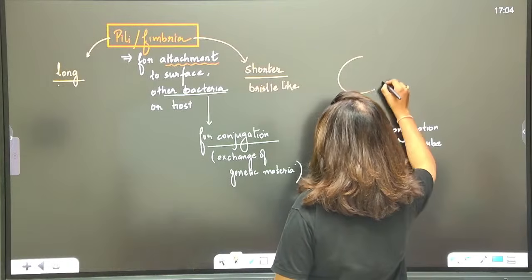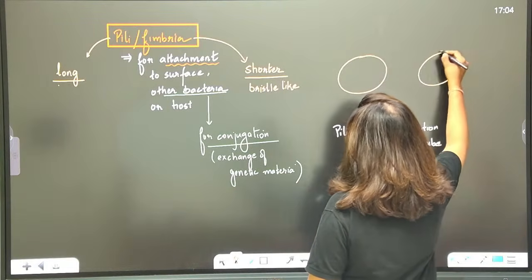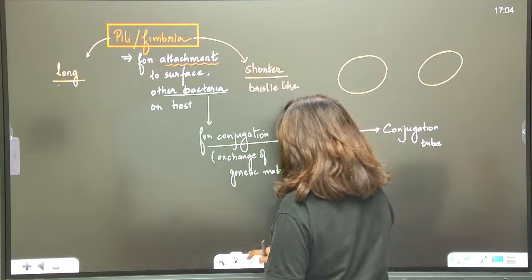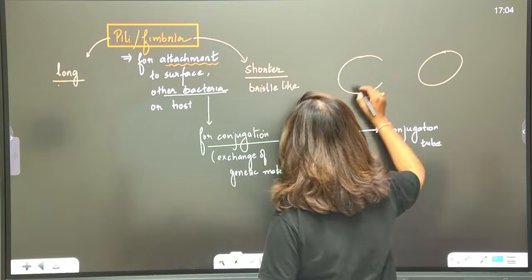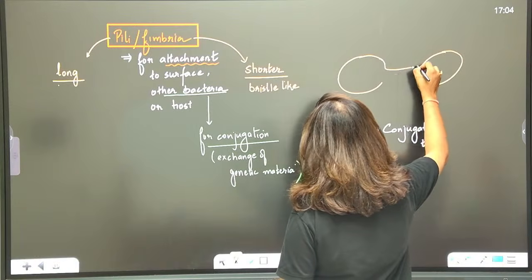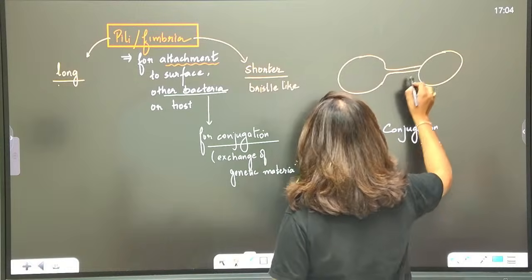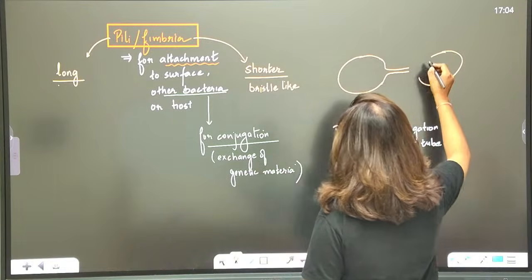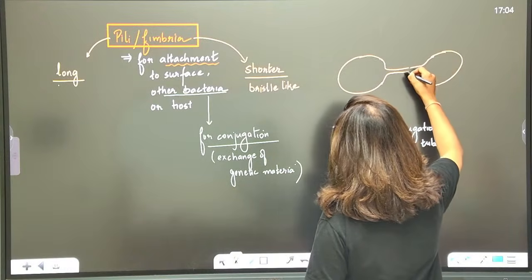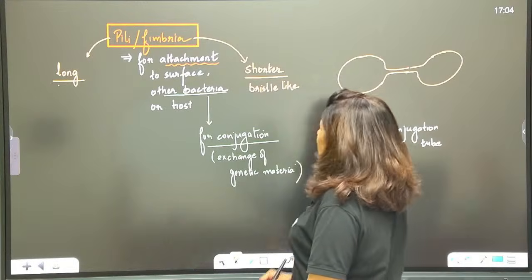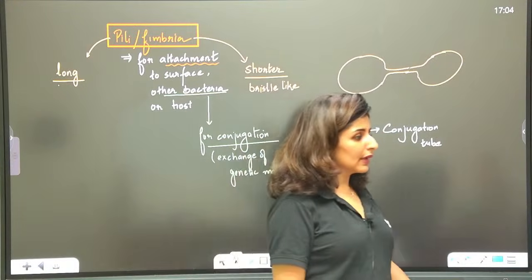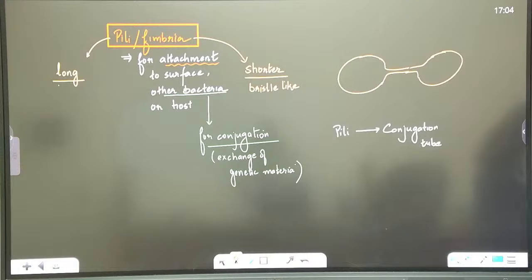Is that clear? It will form a conjugation tube like this. Let's say this is one bacteria, this is another bacteria, and this one will give off pili like this. This pili will attach to the other one, and the walls will merge to form the conjugation tube. Please tell me these points are clear. Anyone with any doubt? Yes, please. Noted?